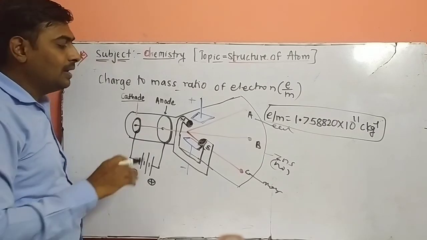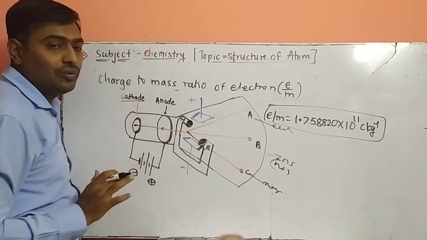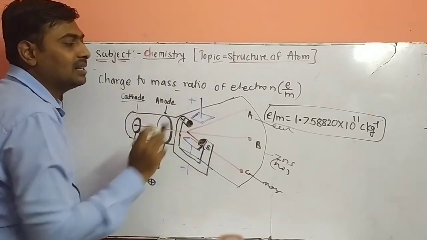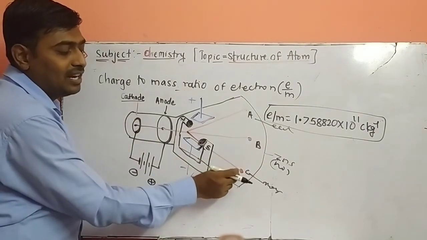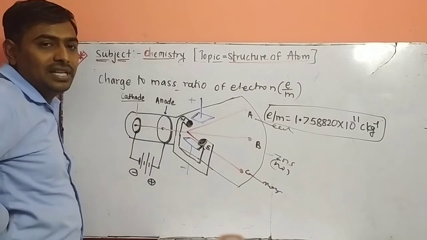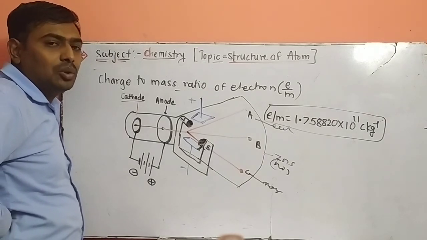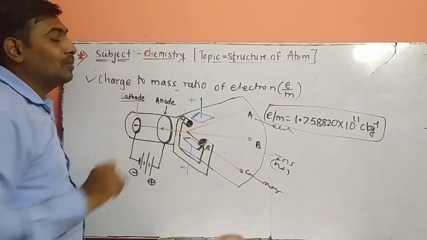So what is that experiment? In the absence of electric and magnetic fields, the rays strike at point B. In the presence of the electric field, the rays strike at point A, and with the magnetic field, the rays strike at point C. It concludes that all cathode rays have identical properties. So this experiment is called the charge to mass ratio experiment.